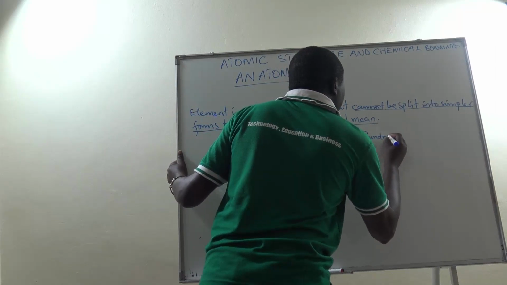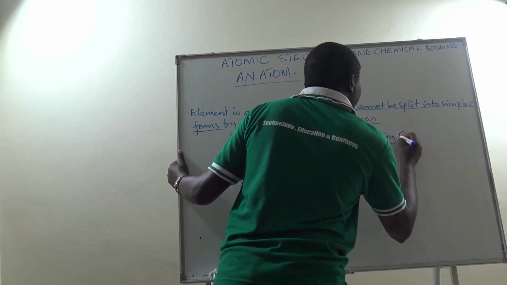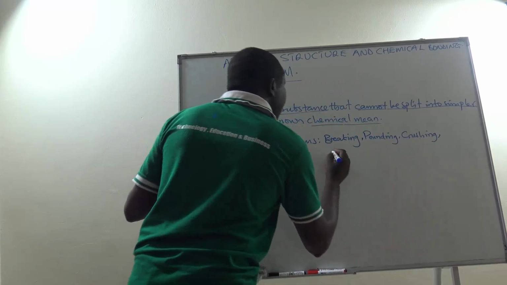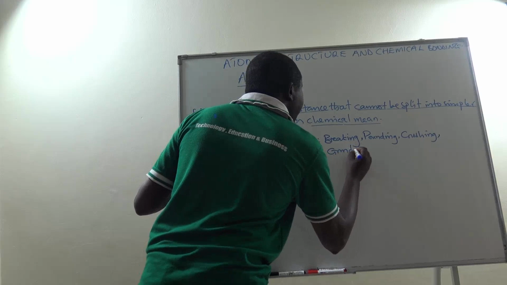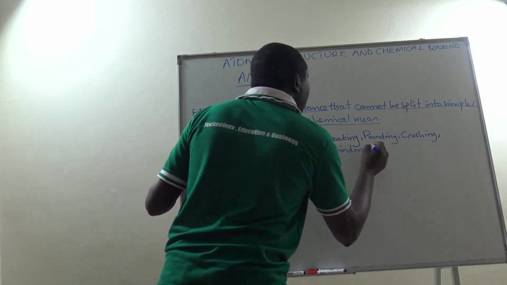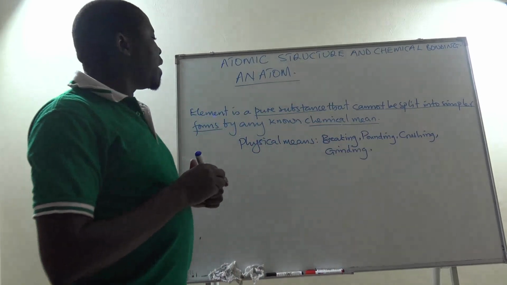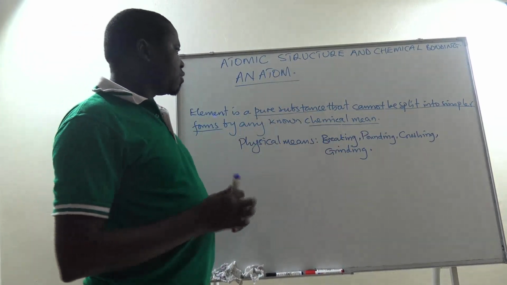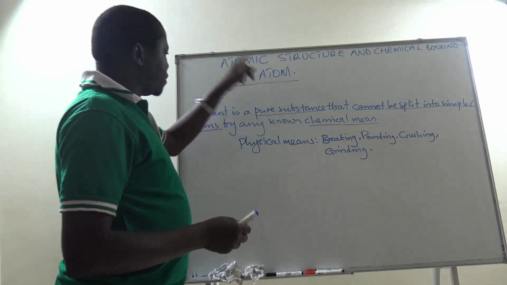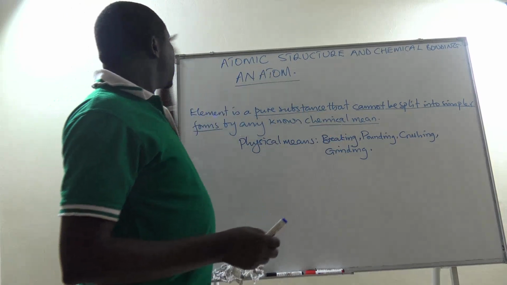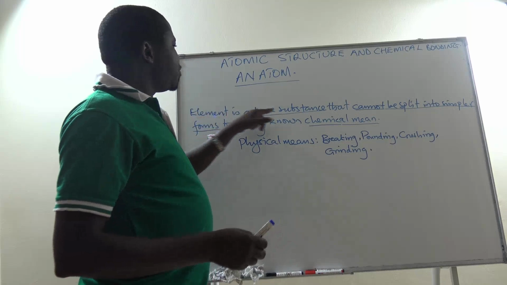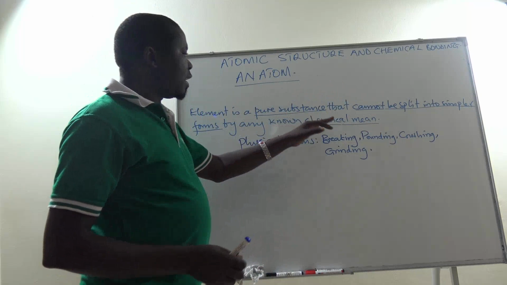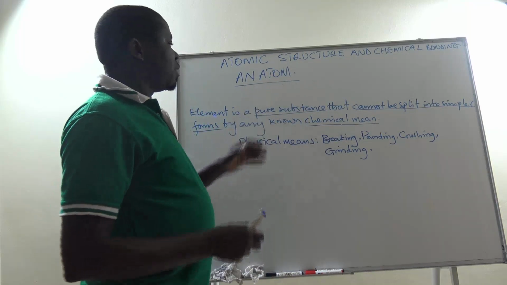If we are to get smaller particles, we can use the method of crushing. We can use the method of grinding and any other physical method, but not a chemical method which will lead to a chemical reaction and hence change the element into another substance altogether. So an atom in this case pertains to elements. So an element is a pure substance that cannot be split into simpler forms by any non-chemical means. And that's what we call an element.